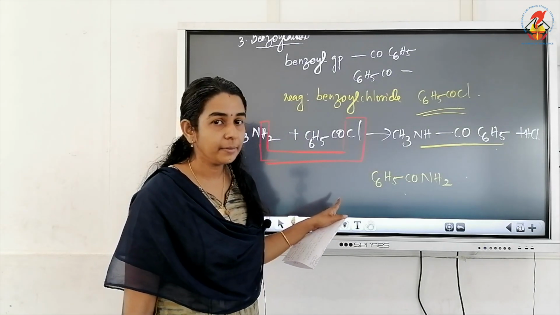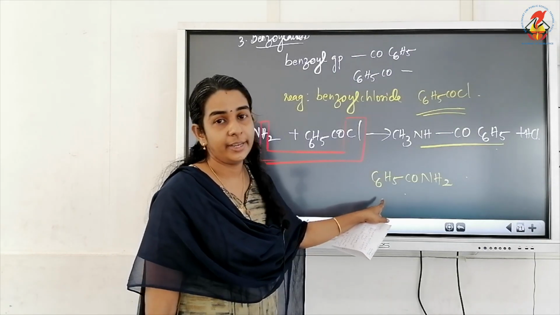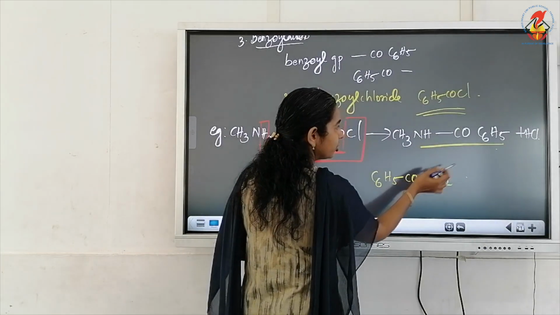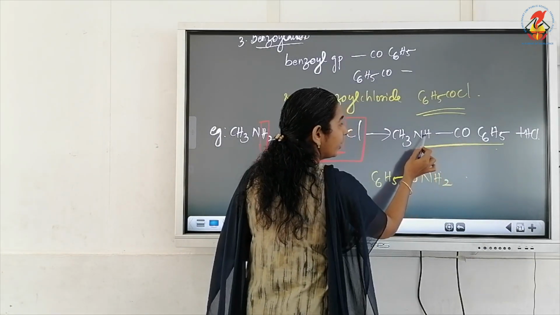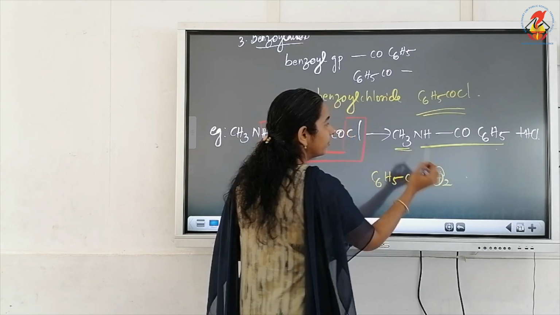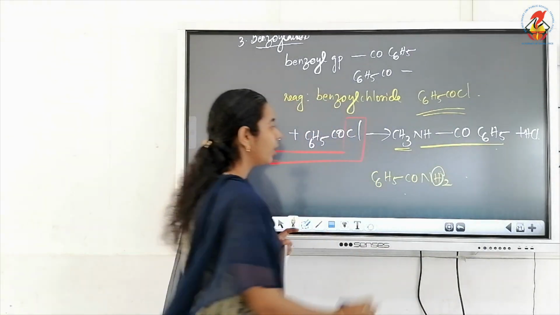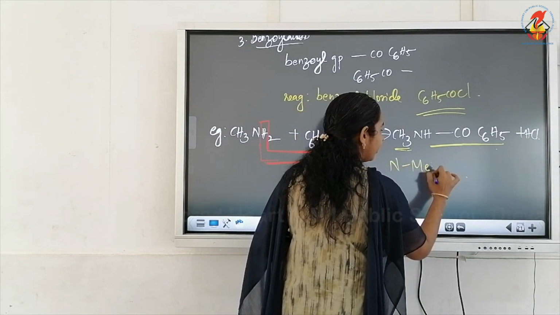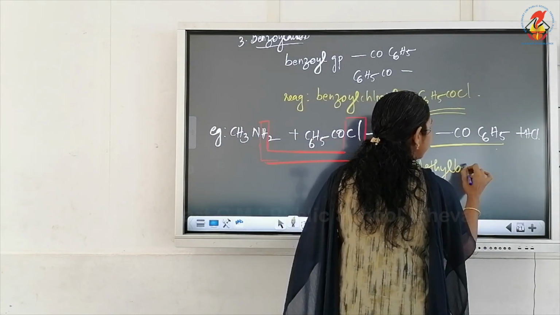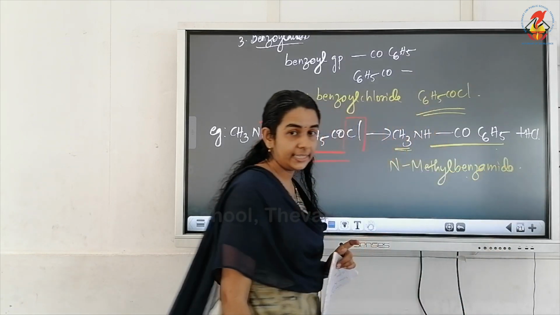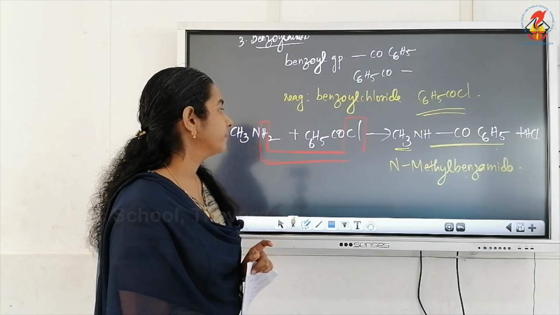Benzamide, not benzenamide, it is benzamide. So from benzamide compare these two structures: C6H5CONH. That means one hydrogen is substituted by one methyl group. So how we can write the name of this compound as N-methylbenzamide. Remember, it is not benzenamide, it is benzamide.